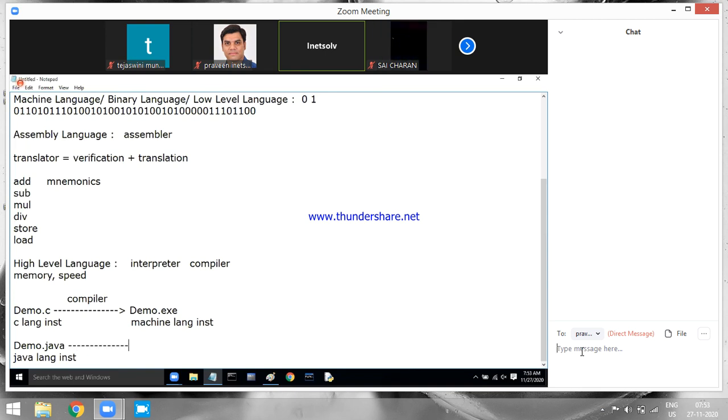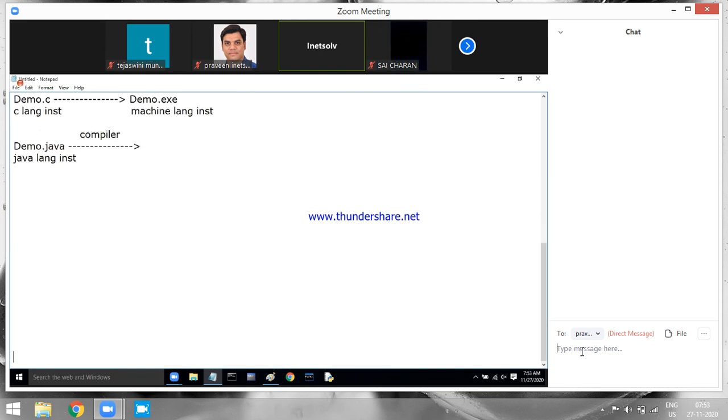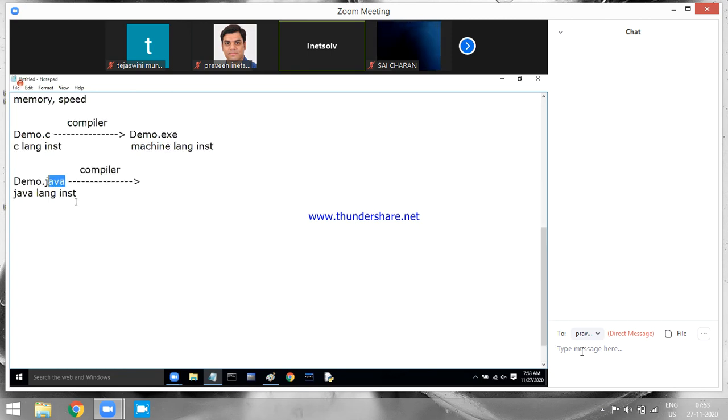So what we do, we give this program also to the compiler. Java program also will be given to the compiler. What will the compiler do? The compiler will take the Java program, read the Java language instructions, and verify whether they are valid or not. If the Java language instructions are valid, then the compiler is going to generate one file called .class file.